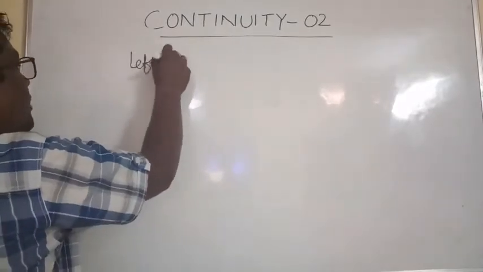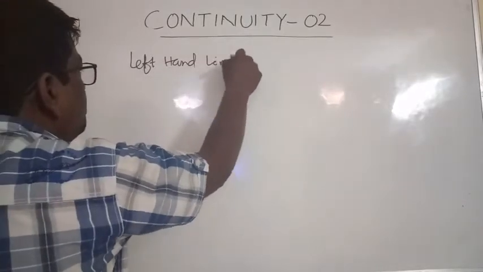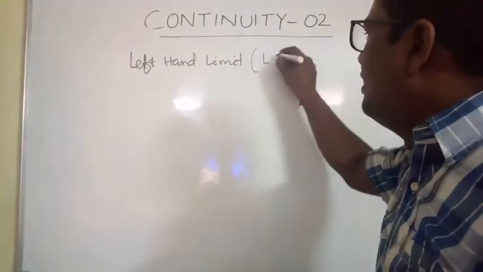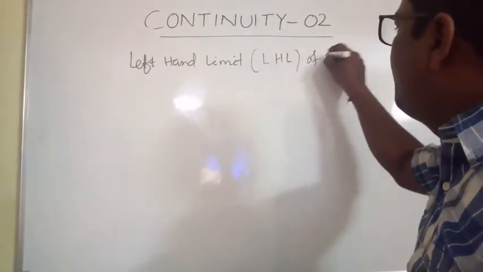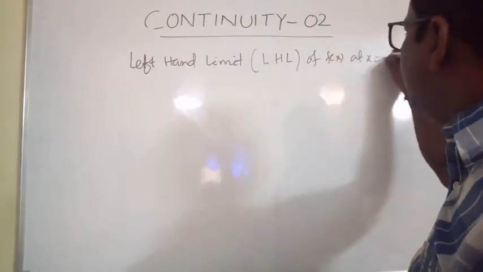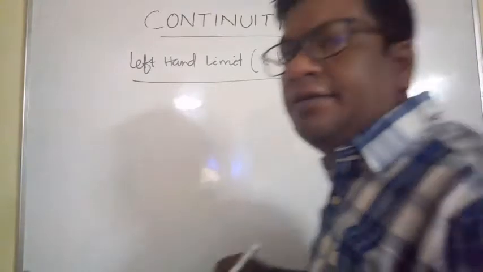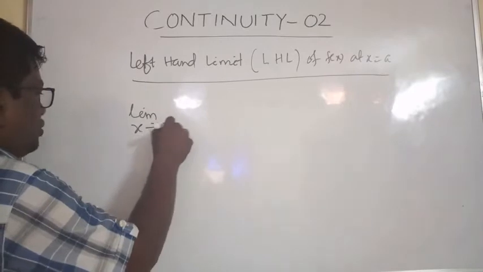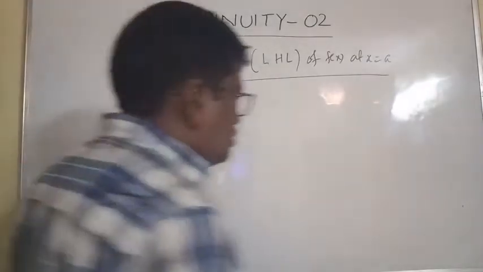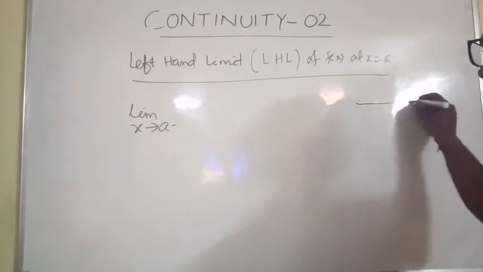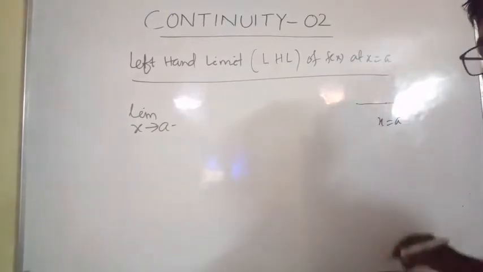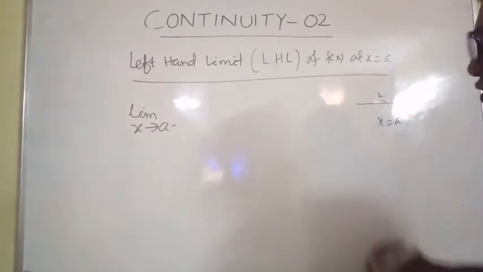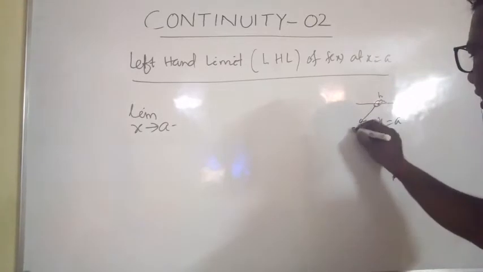Left hand limit. Its short form is LHL. LHL of f of x at x is equal to a. Clear? Limit x tends to a minus, because suppose this point is x is equal to a, right? And suppose we have decreased by small amount h, so this point will be a minus h.